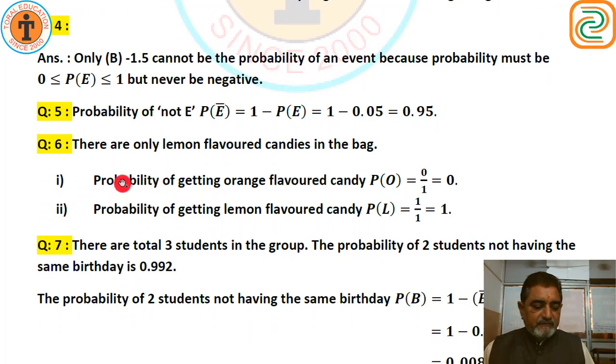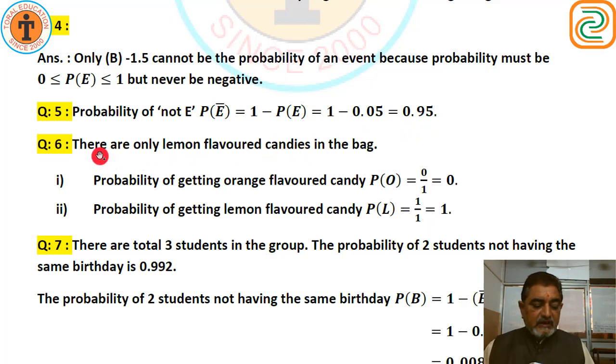Question number 5. If P of E equals 0.05, what is the probability of not E? Not E means P of E bar equals 1 minus P of E. We have a formula. So 1 minus 0.05 gives us 0.95. This is our answer.